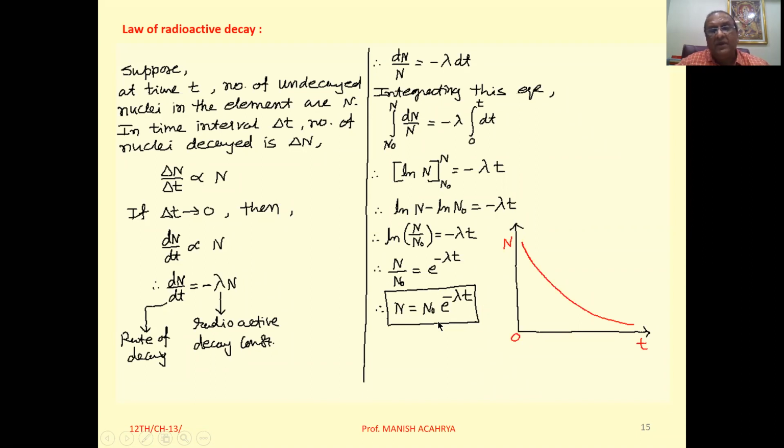And here we can observe that the number of undecayed nuclei decreases with time exponentially. So if we draw the graph of the number of undecayed nuclei versus time t, the graph will be as shown in this figure. It decreases exponentially. Exponentially means initially a rapid decrease will take place, and then after that slowly. Clear to all of you?